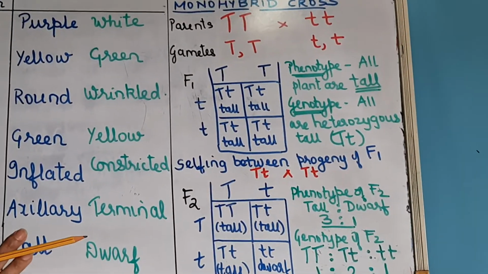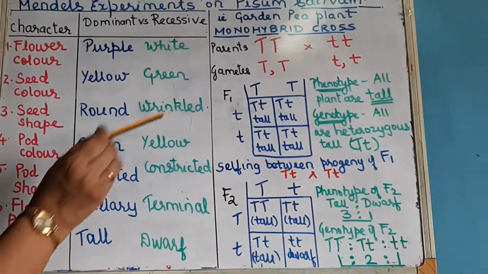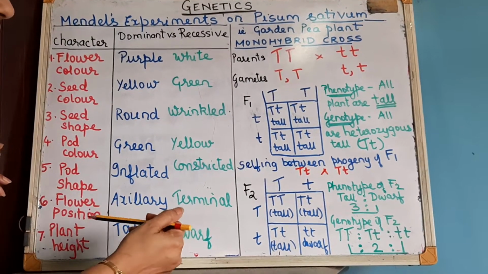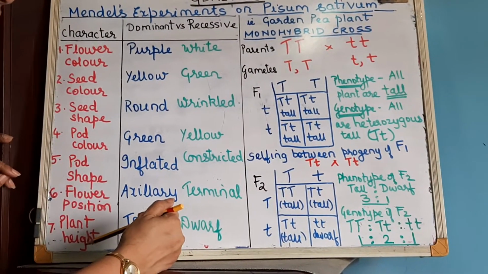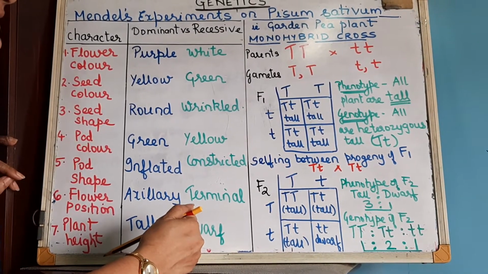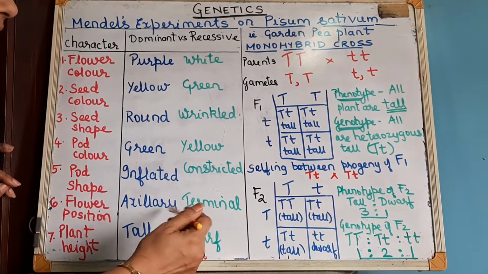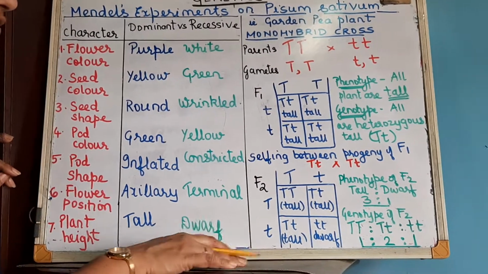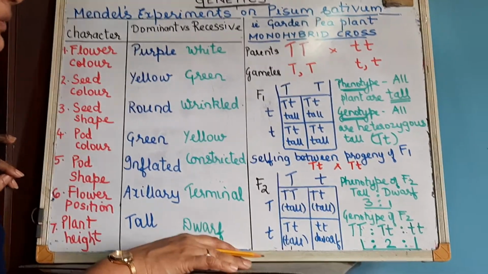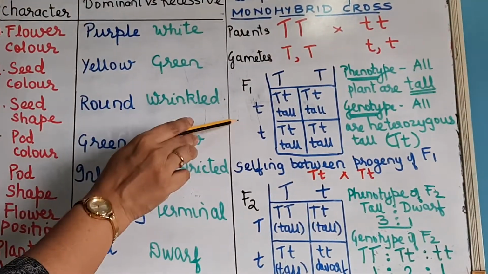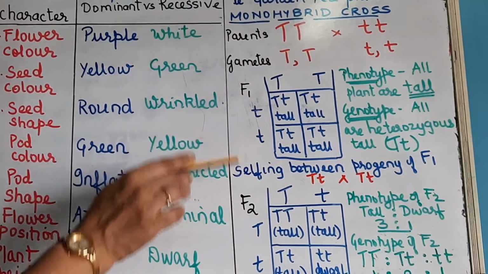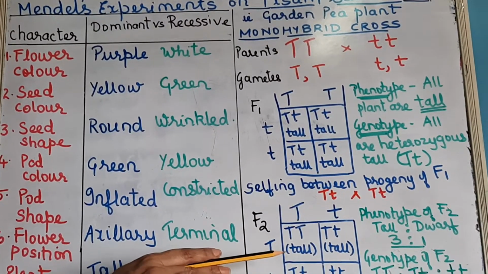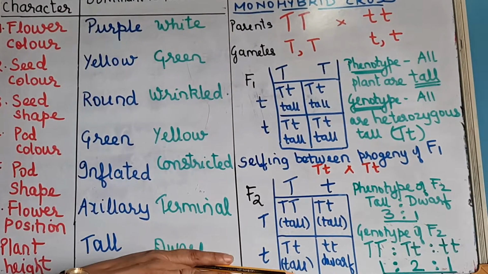Okay, so now how the question will be given to you? Now in the question they will not tell you what is the genotype of the parents. They will ask you in this manner, that is, carry out a cross between a homozygous tall pea plant and a dwarf pea plant. Okay, and they will give you in bracket capital T. So you understand that tall is dominant over dwarf. Yes, then report the genotype and phenotype of F1 generation. So you have to show this Punnett square and report the genotype and phenotype ratio of F2 generation. Okay, is it clear? So this what we have discussed is a monohybrid cross.